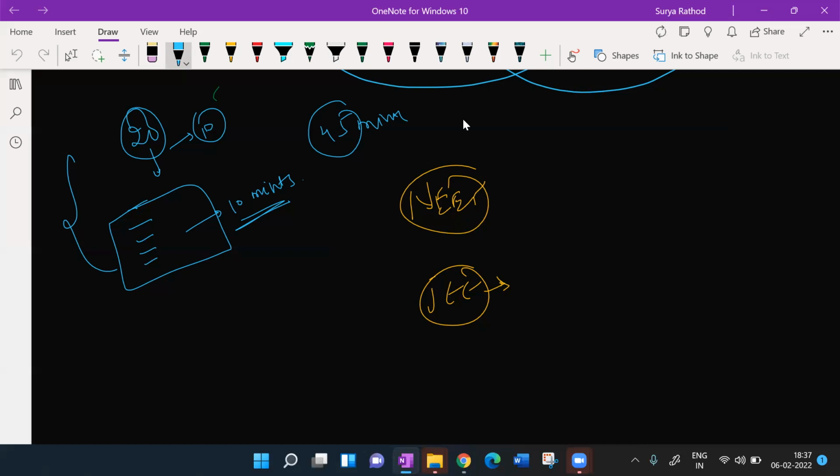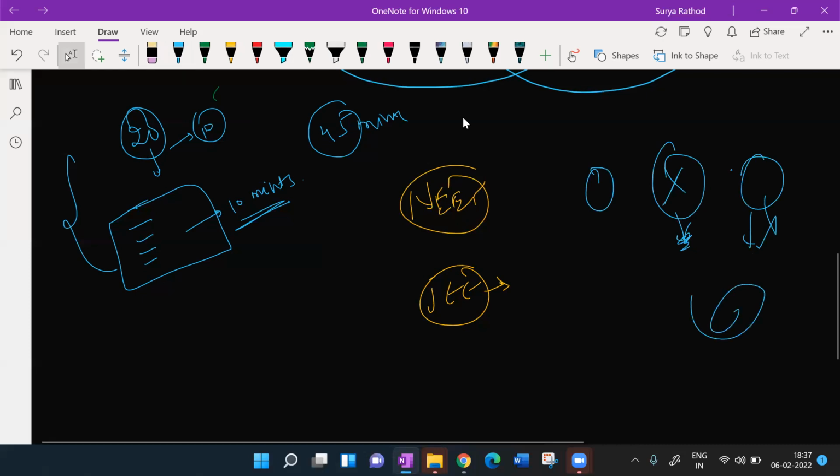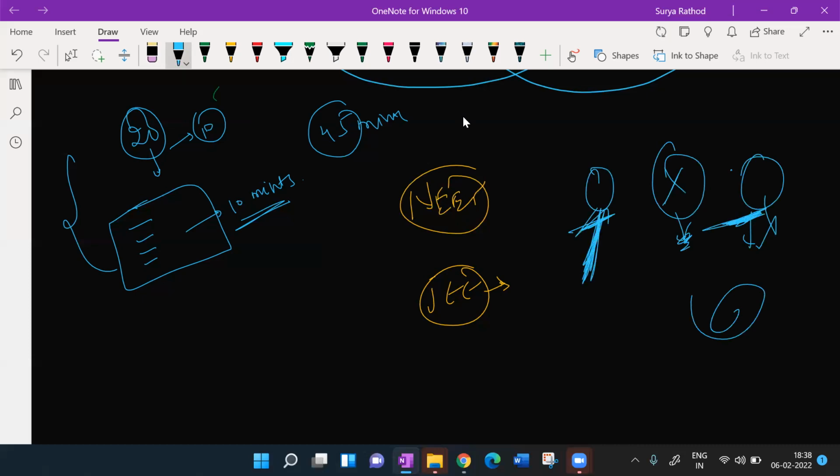Listen to the class with concentration, revise it, come to the next class, and again you get more knowledge from the next class. देखो, see guys, if you are not revising, you will not understand the next class. If you don't understand the next class, this class's effects would show on the next class. ये भी नहीं समझ में आएगा तो फिर ऐसा होते जाएगा, it's a cyclic process. ऐसे chain, आपको पता होगा ना, chain rule. What happens in chain rule? If I differentiate the inner function, for that I'll be differentiating the outer function first. Get my point? In chain rule, I have to differentiate the outer function first, then I'll go for the inner one.